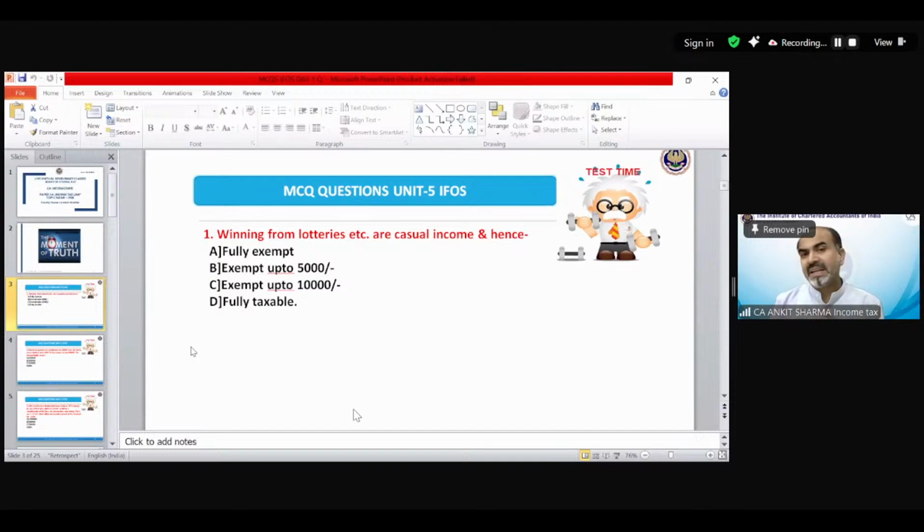Winnings from lotteries, etc., are casual income. Ayushi is saying, sir, if possible, upload that sheet with your working on the site. Okay, I will save that sheet and upload it with my working, whatever I have done on the notes. I will upload both the fresh sheet and the one on which I have worked, because due to my working, you might not be able to see some spellings. So I will upload in both ways. So question number one, winnings from lottery, etc., casual income, and hence very simple.